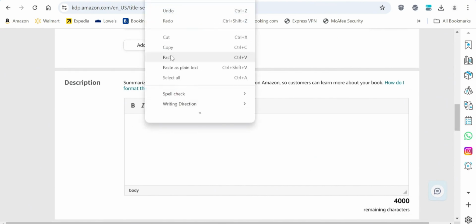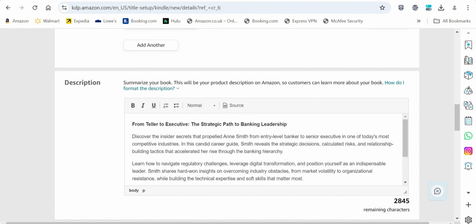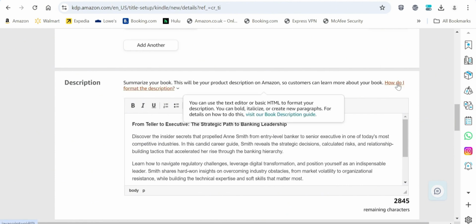And so for Amazon KDP description, there's a way to create the description. There's a format to it. So if you click onto this link, it takes you to where you can learn how to format the description for Amazon KDP. All right, so there's a guide here. So there are codings that you need to use.